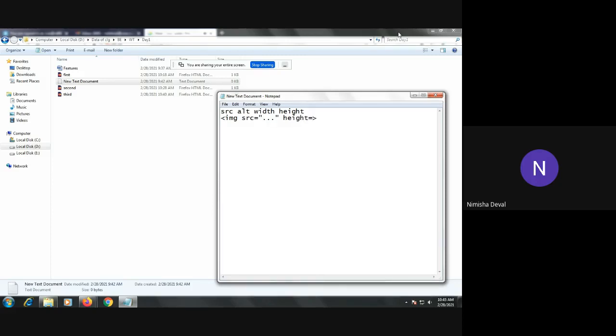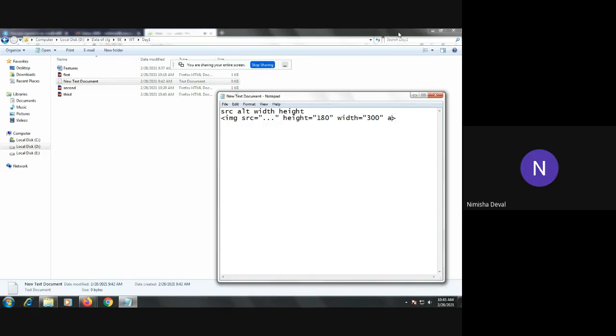This is not compulsory, but if you want to give it, you can give it. Suppose it is 180, likewise. Okay, after that width is there. This is also the same case. If you want to give it, you can, otherwise there is no necessity to mention it in the image tag also.